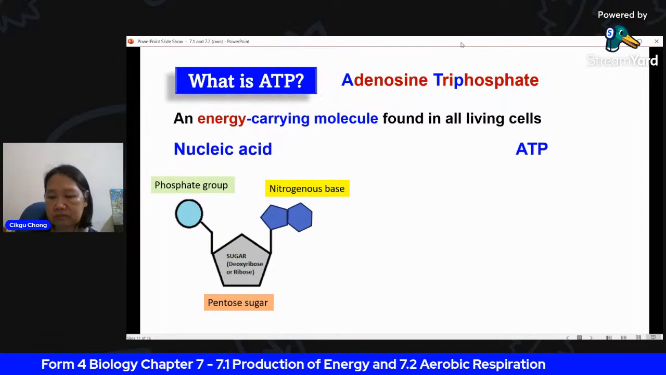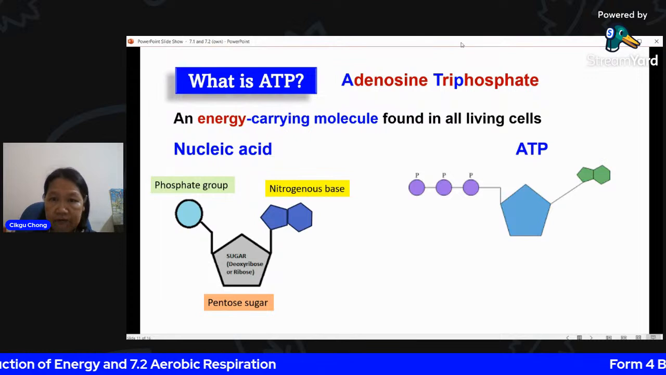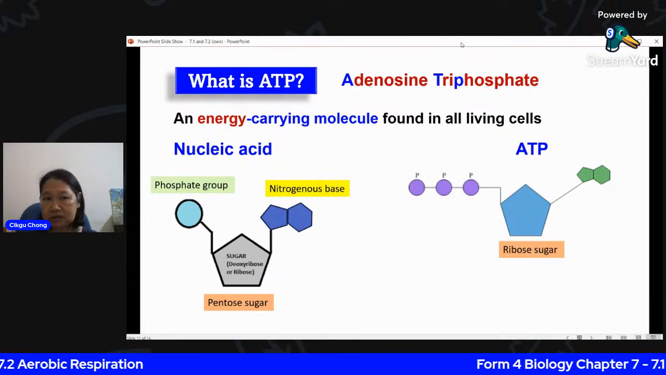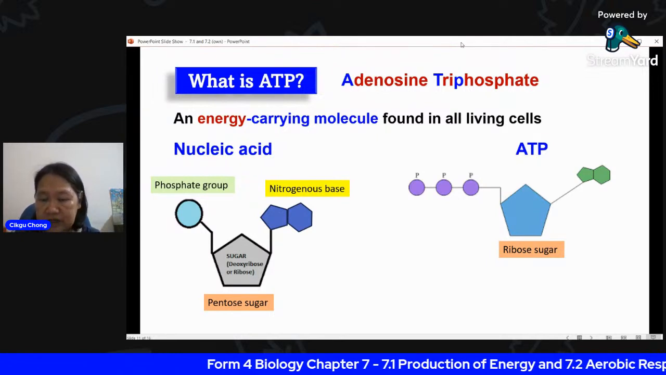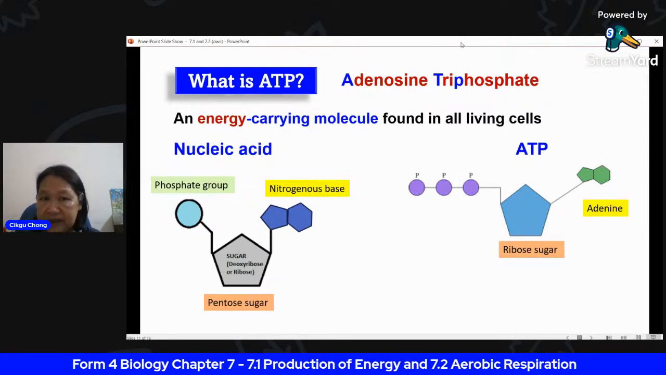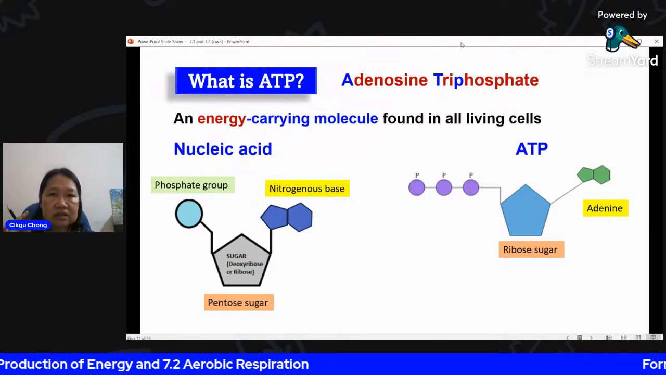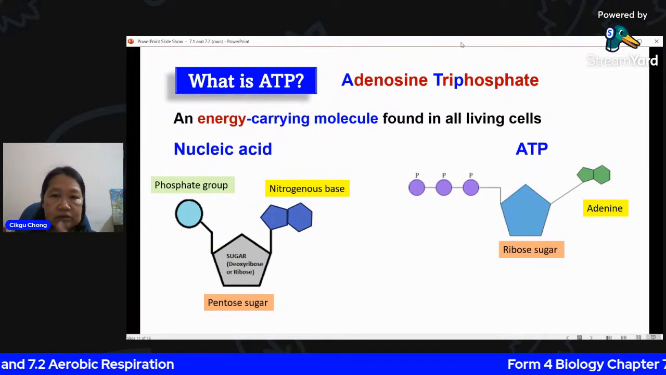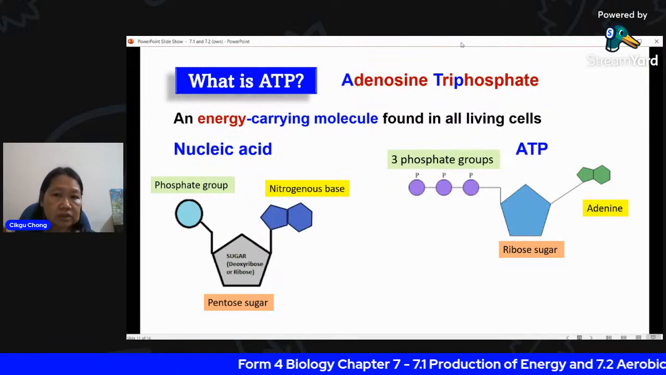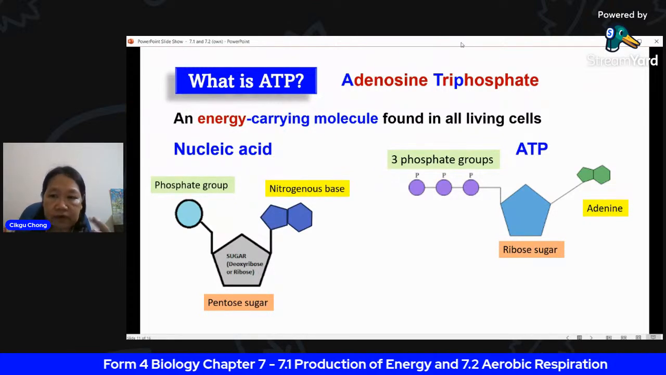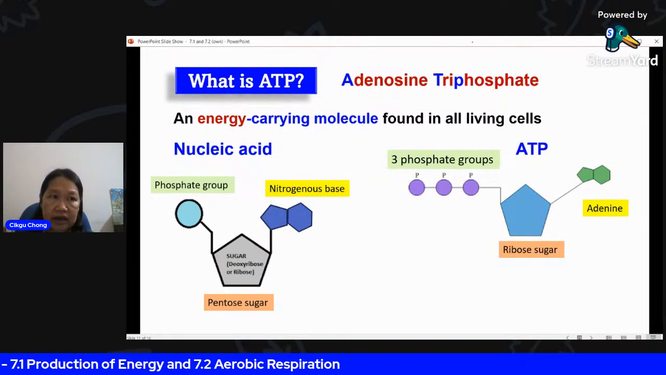Look at the molecule. Just compare the molecule. ATP consists of a ribose sugar. It's a pentose sugar, but they use the ribose sugar. And then you have an adenine there. So this is the adenine, not the cytosine, not the guanine, not the thymine. And then you see over here, instead of 1 phosphate group, there are 3 phosphate groups. So this is a molecule of ATP, which is made of ribose sugar, adenine, and 3 phosphate groups.